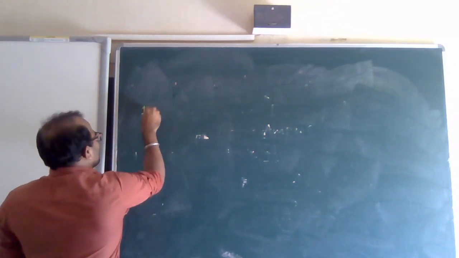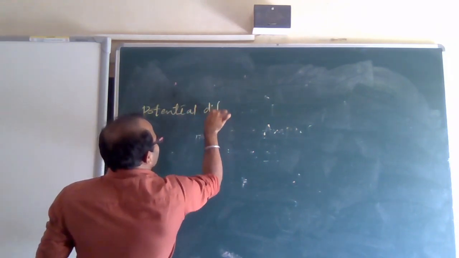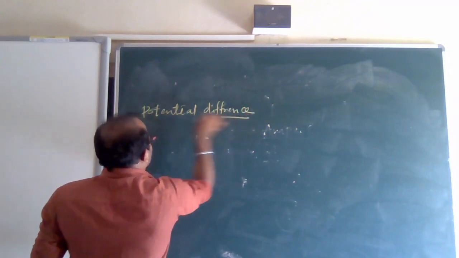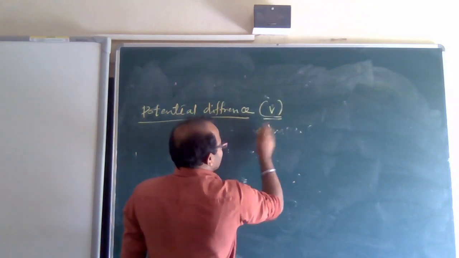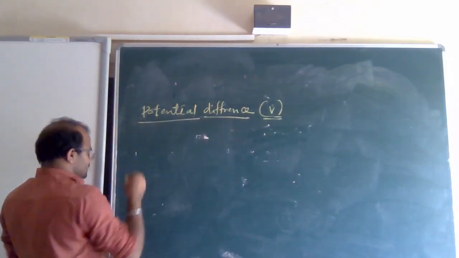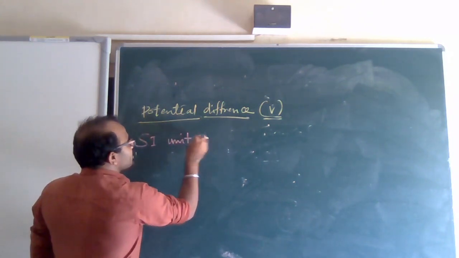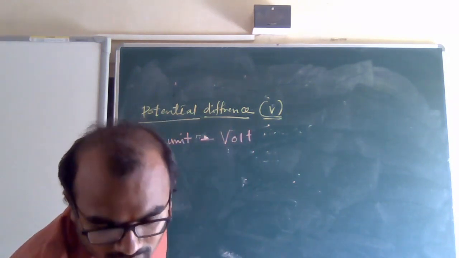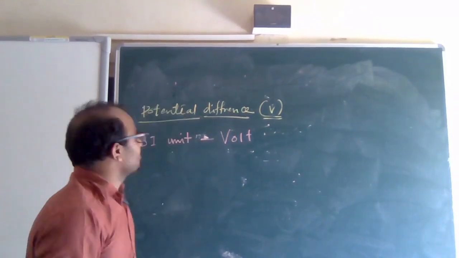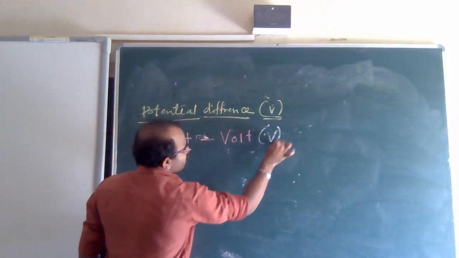What is potential difference? I have already explained it, I am just revising. Potential difference is the difference between potentials, measured in volts. The SI unit of potential difference is volt, and volt is represented by capital V.